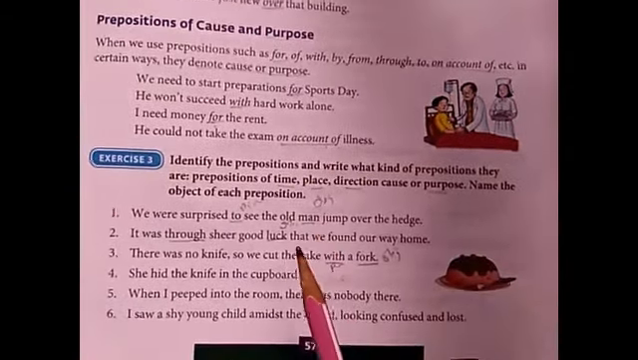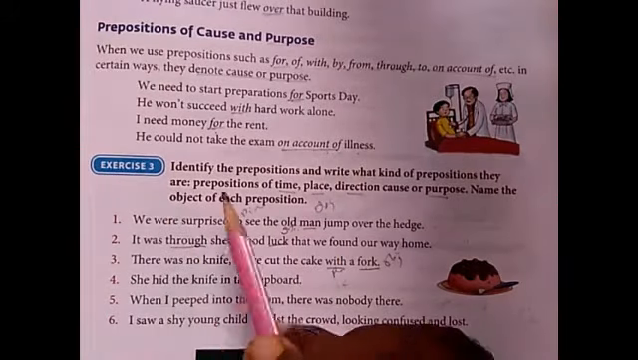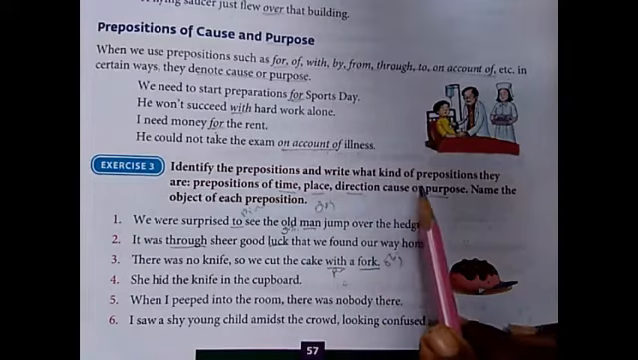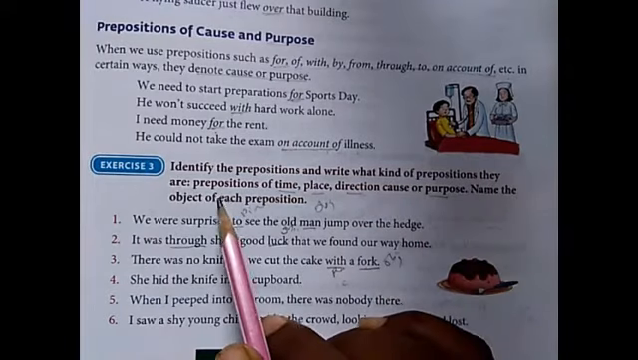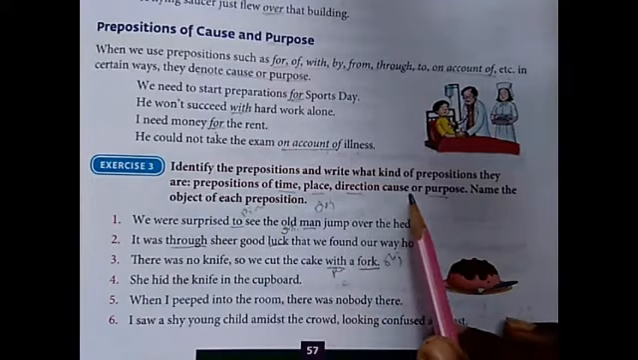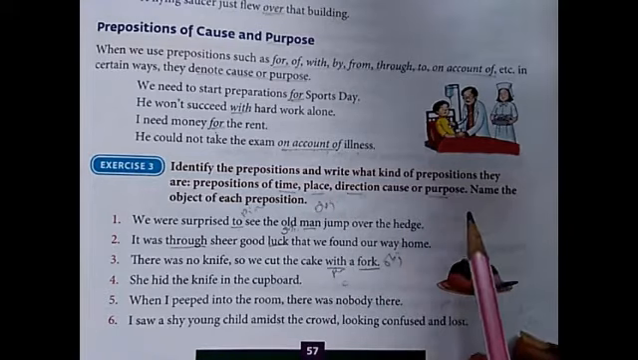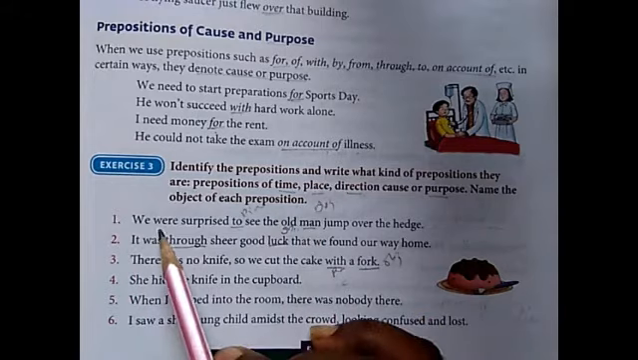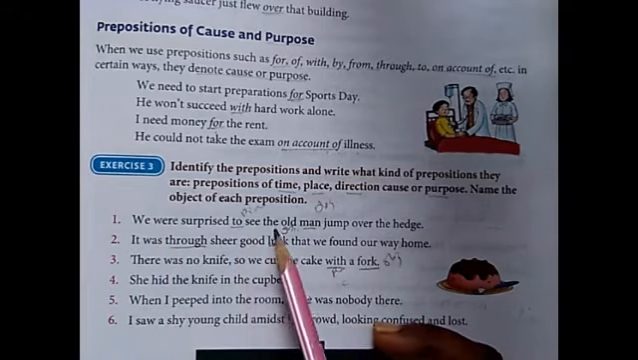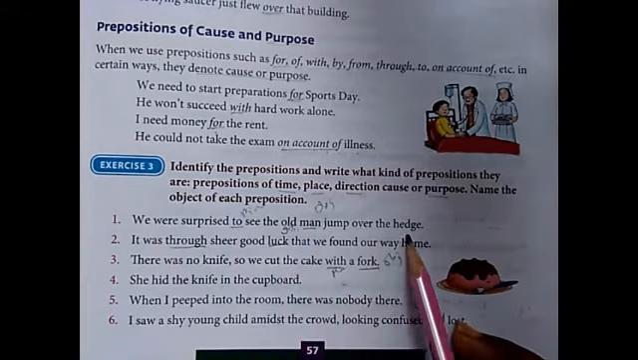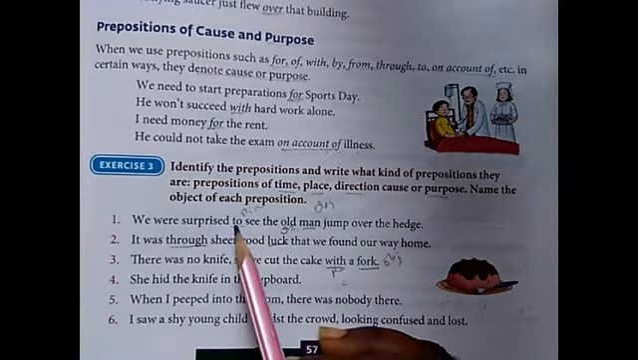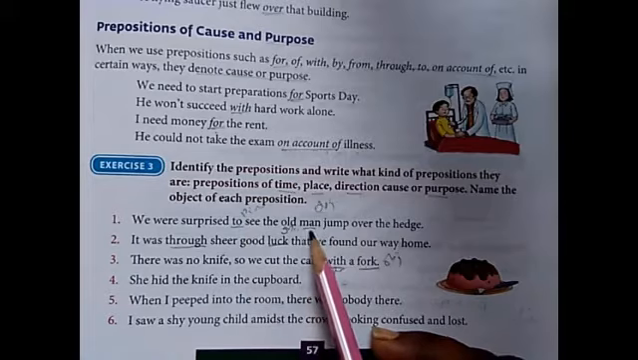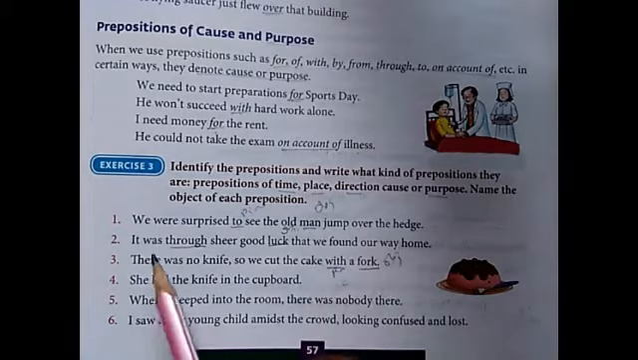Now let us see Exercise 3. Identify the prepositions and write what kind of prepositions they are: prepositions of time, place, direction, cause or purpose. Name the object of each preposition. Number 1. We were surprised to see the old man jump over the hedge. Here, over shows direction, preposition of direction, and hedge is the object.